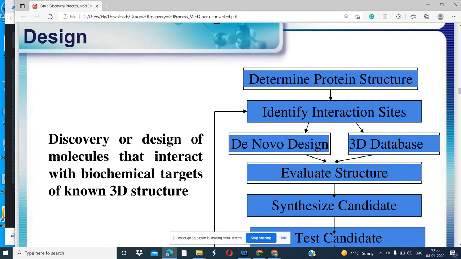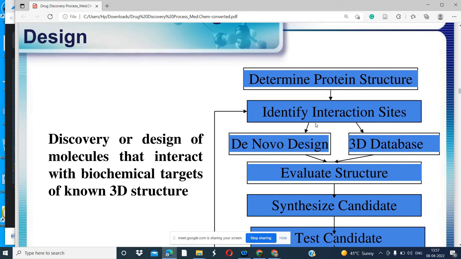So we have to identify those interaction sites where the substrate interacts with the protein. Then only we can design a drug that is similar to the substrate. Substrate binding is important. Then we want to place the inhibitor in place of the substrate. For that we need information from the database also, like the 3D database, PDB database. De novo design means when we do not have anything, we have to start, that means we are designing a new drug. We can take information from the database also.